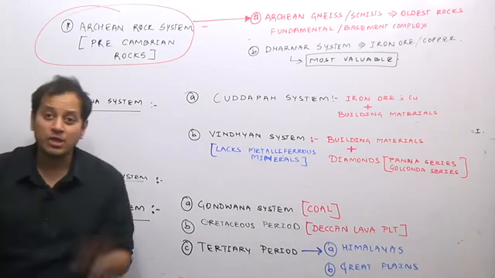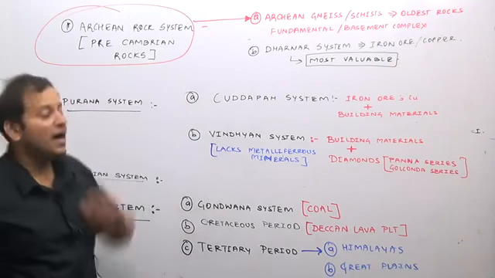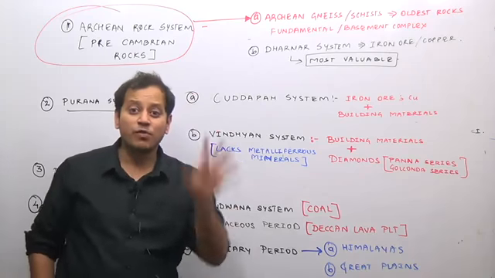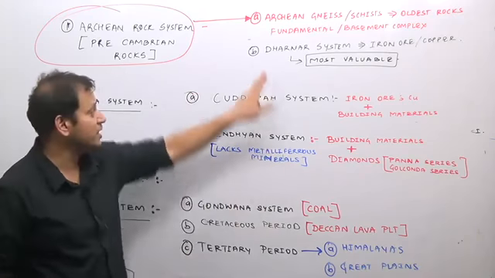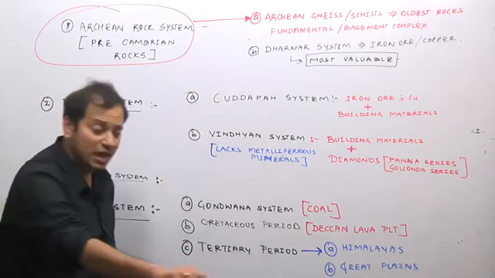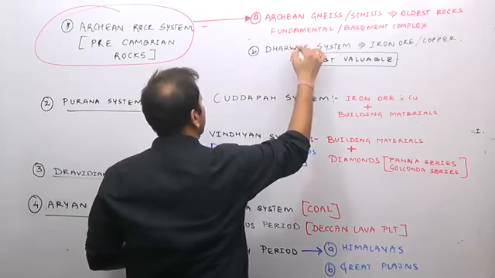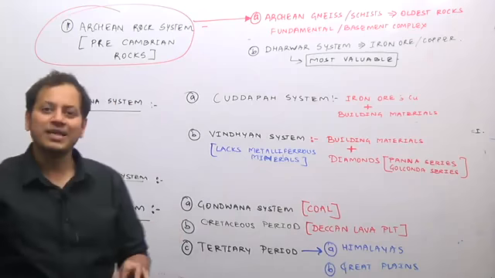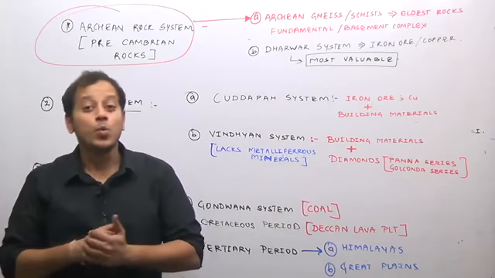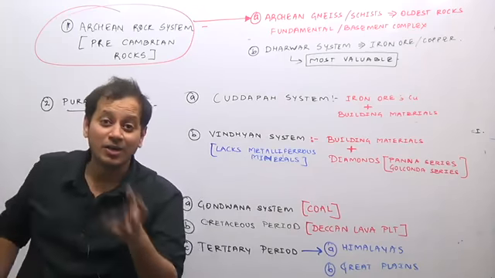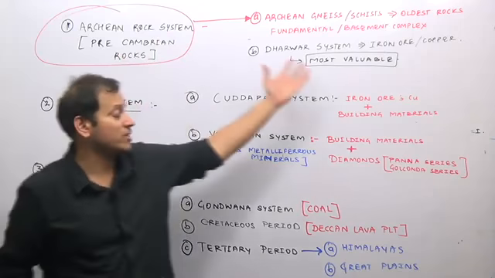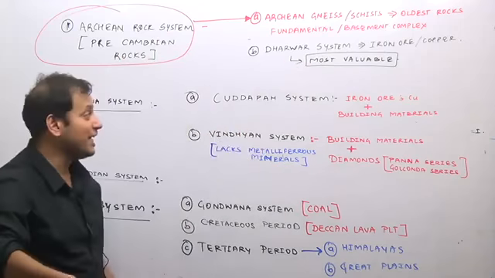How the questions will be: the oldest rock system in India is the Archean system, or the oldest formed sedimentary rocks are found in which state? In the Dharwar system. The name Dharwar itself says they were formed first in Karnataka. Which system is famous for iron ore? It is the Archean rock system, most valuable for metallic minerals.